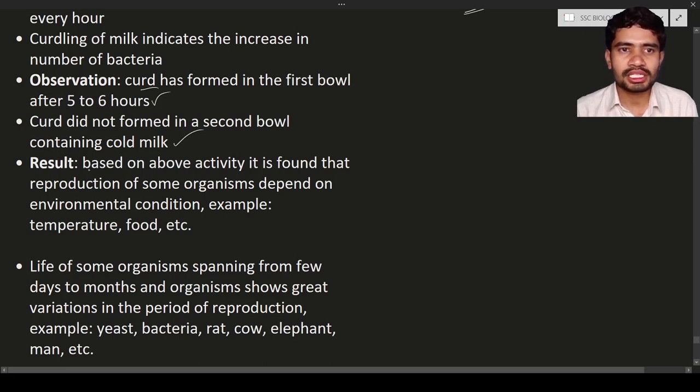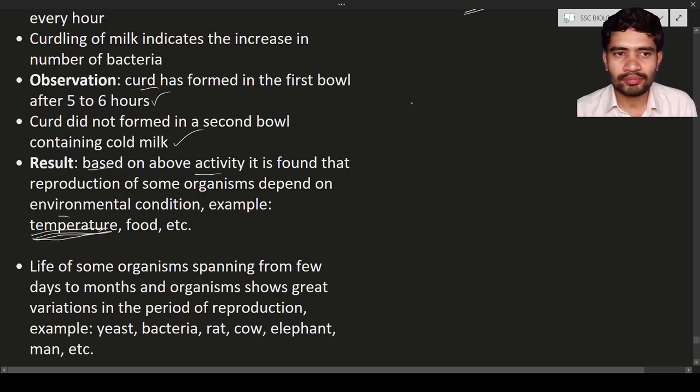Okay, so the result based on the above activity is that the reproduction of some organisms depends on the environmental conditions. Those environmental conditions may be temperature, food, etc. So in this activity, the temperature is the main reason for the formation of curd in the first bowl, and the temperature is the main reason for the non-formation of curd in the second bowl, that is the cold milk. Okay, so this is about the activity.